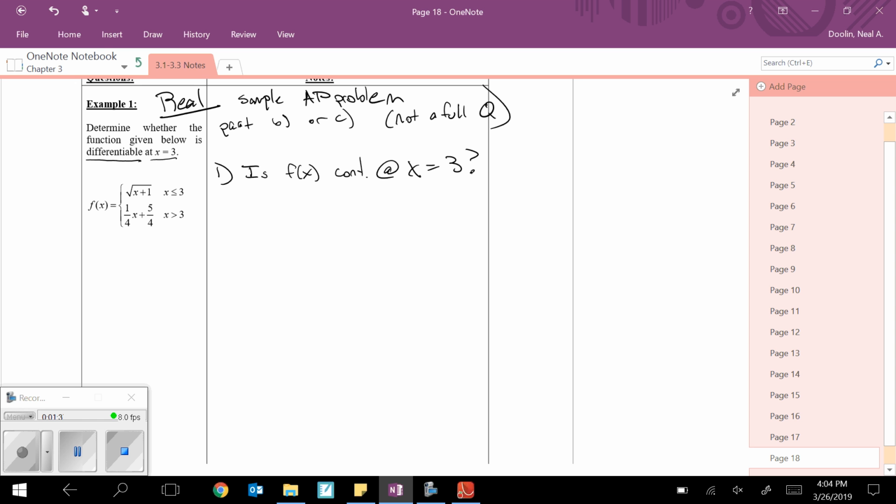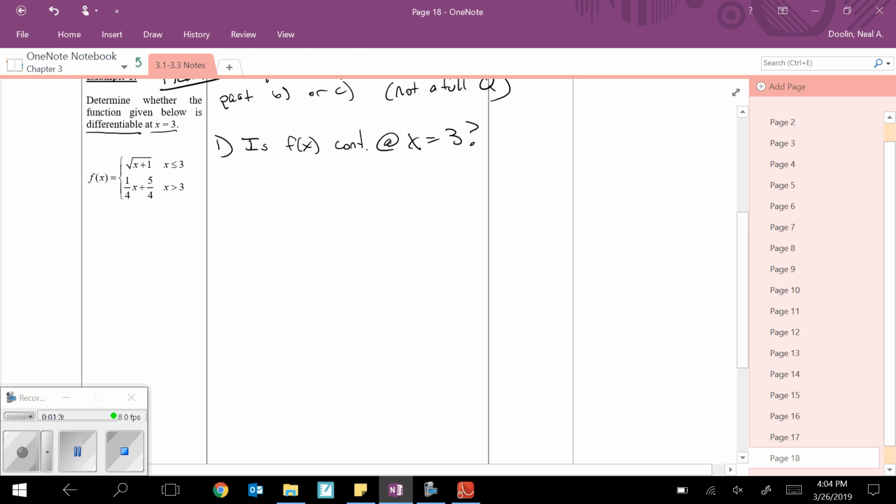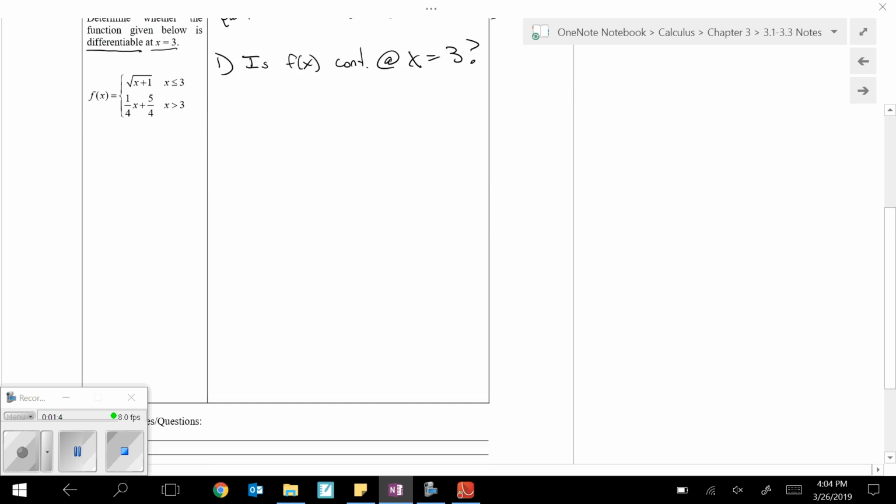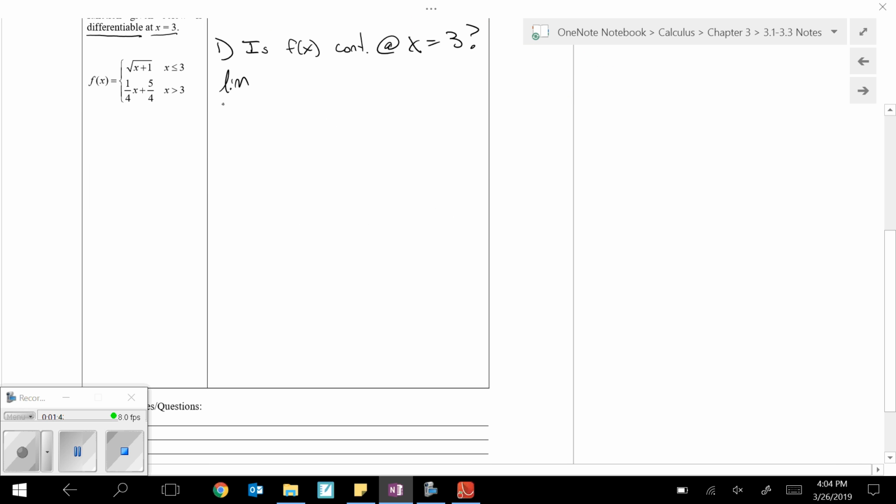So you've solved this style problem a number of times before. Basically, we just need to check, is the limit as x approaches 3 from one side equal to the limit as x approaches 3 from the other side? And is that also equal to the function's value at 3? If that's a true statement, the function is continuous there. So from the left side, we're going to use the left side function here.